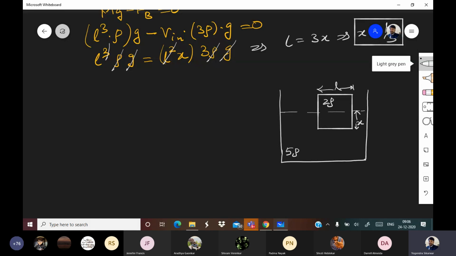The question says find the value of X. I am not writing the full question. I am simply asking to find the value of X, and it is a cube. Please solve quickly.